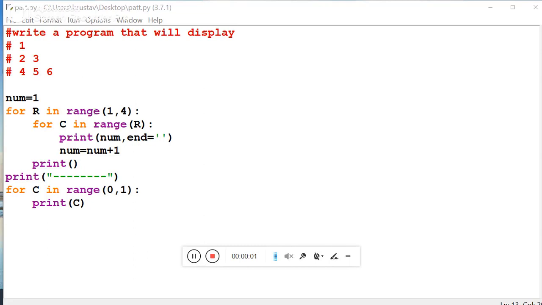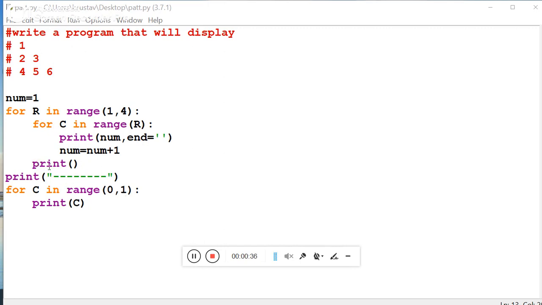When the value of R is 1 and it comes inside the second for loop, then C in range R means 0 to 1. Now what will happen? Print num, the value of num is 1. End is used to print the digits in the same line. Now num is equal to num plus 1, which means the value of num is incremented to 2. 1 has been printed and num has been incremented to 2. This print is created to give the line break.